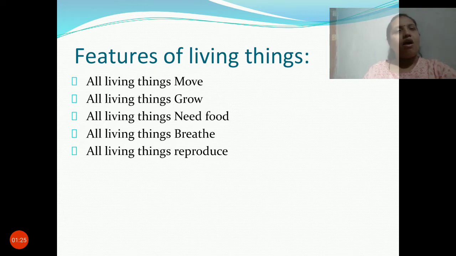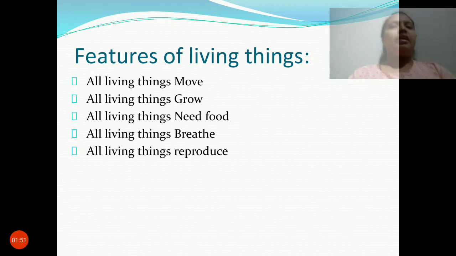Next, all living things grow. We are growing every day, correct? We are not the same height as before. Every day we grow, from baby to boy, boy to man, from small plant to big plant, a small baby kitten to a big cat. We are growing every day. The living thing shows growth.